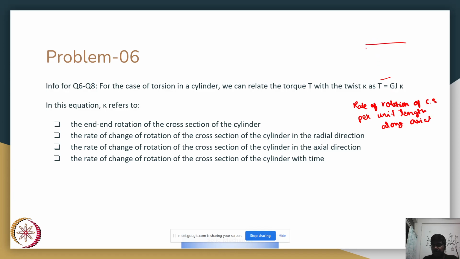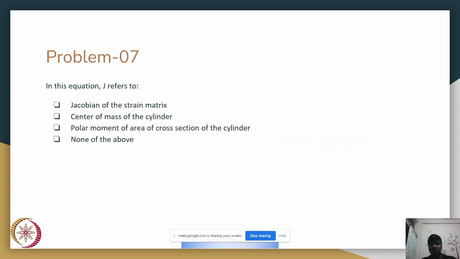Twist is, if you remember, this. Each of these cross sections will be rotating little by little. So which option is that? Option C.